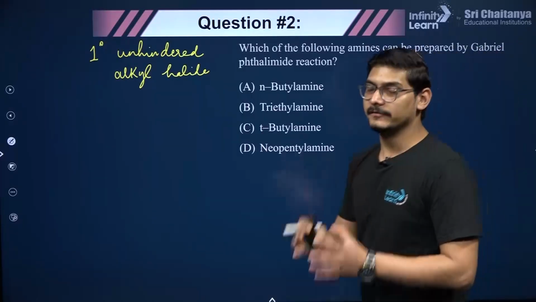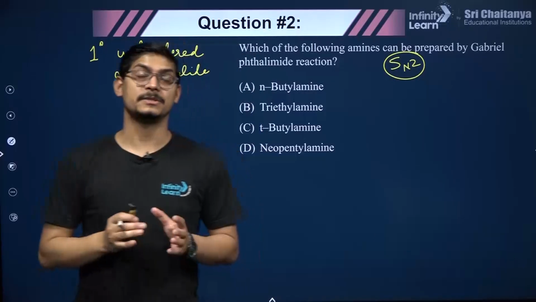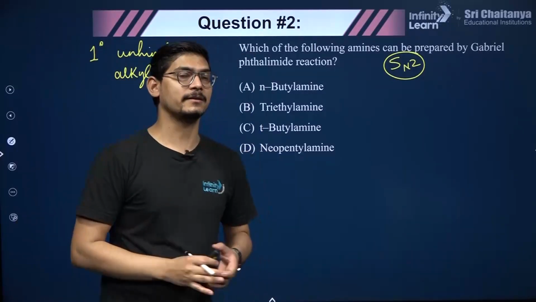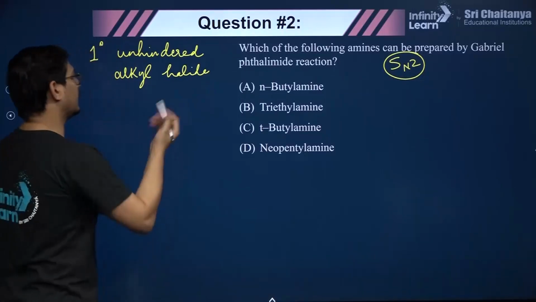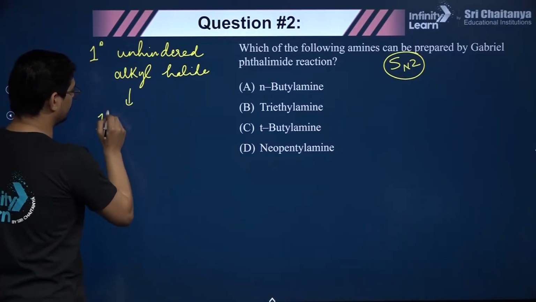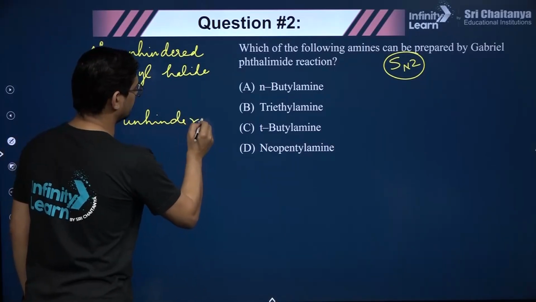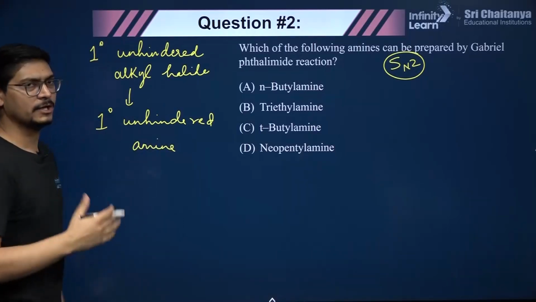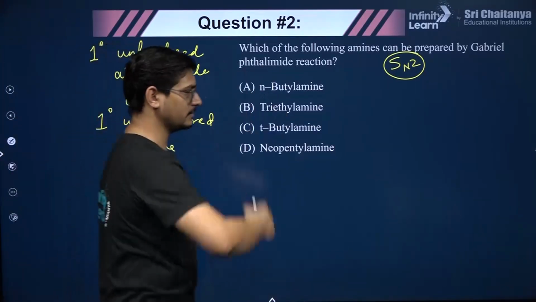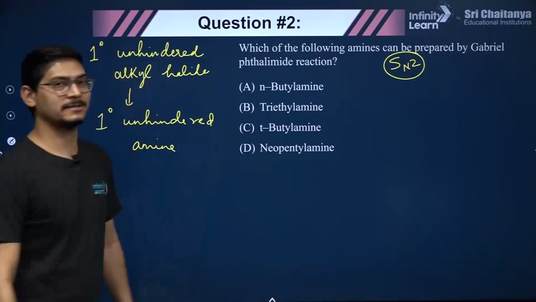please remember whenever there is a steric hindrance, elimination dominates over substitution, right? Substitution is not favored by steric hindrance. Okay, so primary unhindered alkyl halide, right? And of course it will give you primary unhindered amine on Gabriel phthalimide synthesis, right? So very simple guys, try to draw these amines structures and then find out कि उनमें से कौन सा हम Gabriel phthalimide synthesis से बना सकते हैं.